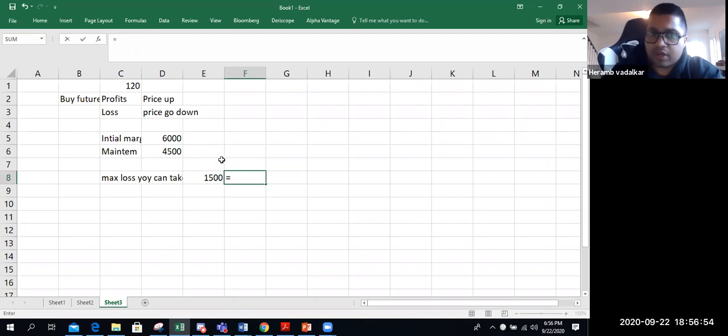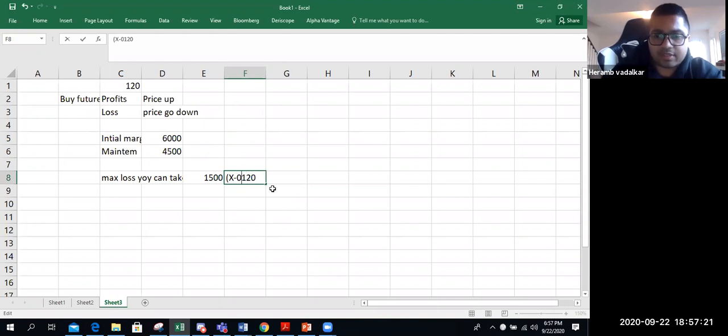Now, how would you suffer loss? You know that you're buying a contract, so if prices go down, you will suffer a loss. You don't know the exact price, so let's say we call it X. If price goes to X, you will suffer a loss. We have to find out what is X, right? We know the current price, that is 120.